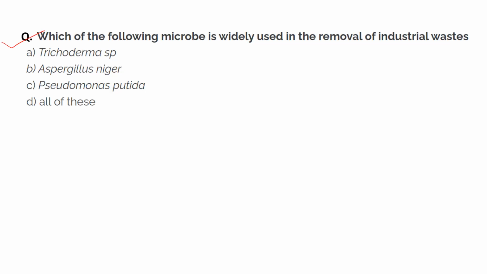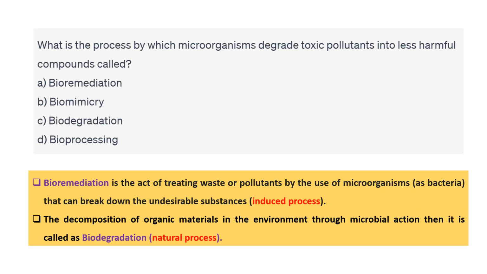Next question. So which of the following microbes is widely used in the removal of industrial waste? सो इंडस्ट्रियल वेस्ट के लिए कौन सा ऑर्गेनिज्म को वाइडली यूज किया जाता है? सो लेट्स चेक द ऑप्शंस. ट्राइकोडर्मा स्पीशीज, एस्परजिलस नाइगर, Pseudomonas putida, and all the above. So the right answer is Pseudomonas putida, which is widely used for the removal of industrial waste.